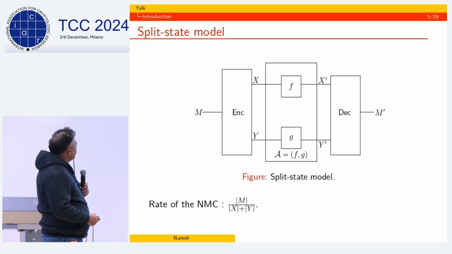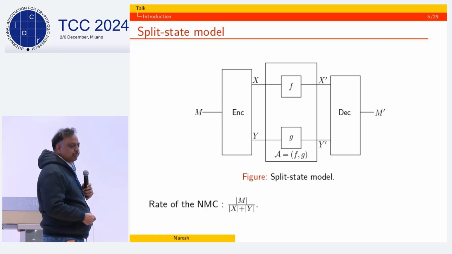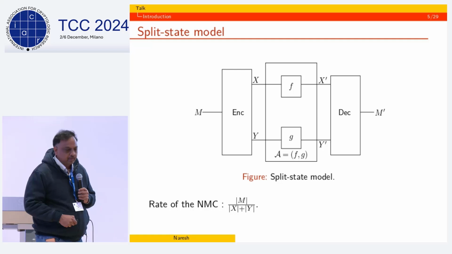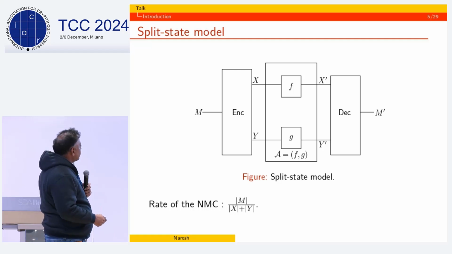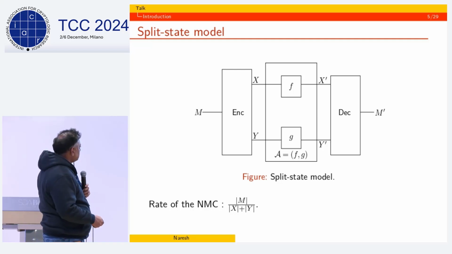In this model, there are basically two adversaries, say Alice and Bob. The message is encoded into two parts, X and Y, and Alice and Bob separately corrupt the two parts to X prime, Y prime, and then the decoder decodes to M prime. The rate of the code is the number of bits in M divided by the number of bits in X plus Y. So this is the two-split model.